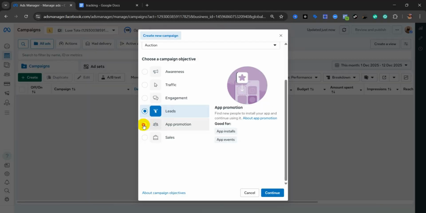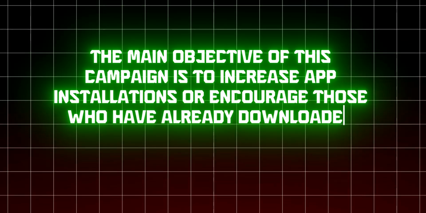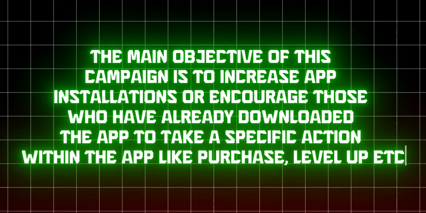Next objective is app promotion. This one is specific. You should only use this campaign if you have a mobile app and your goal is to increase your user base. The main objective of this campaign is to increase app installations or encourage those who have already downloaded the app to take a specific action within the app, like a purchase, level, etc.